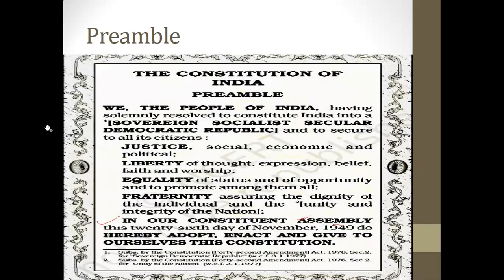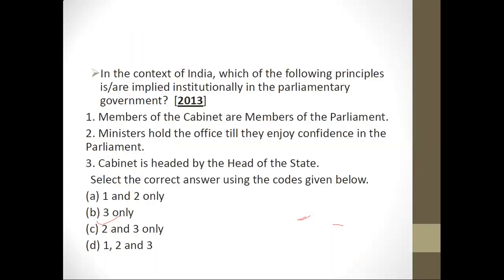We have done this parliamentary-presidential topic. Revise it. Don't make mistakes in these kinds of questions. You can see a trend here that UPSC likes to ask questions from this area. So do revise it properly.